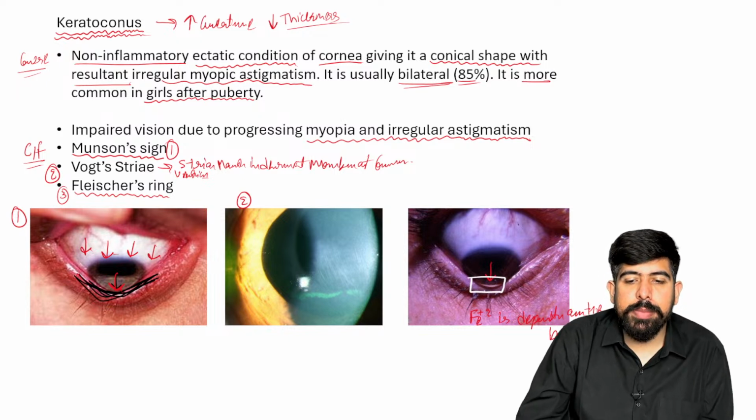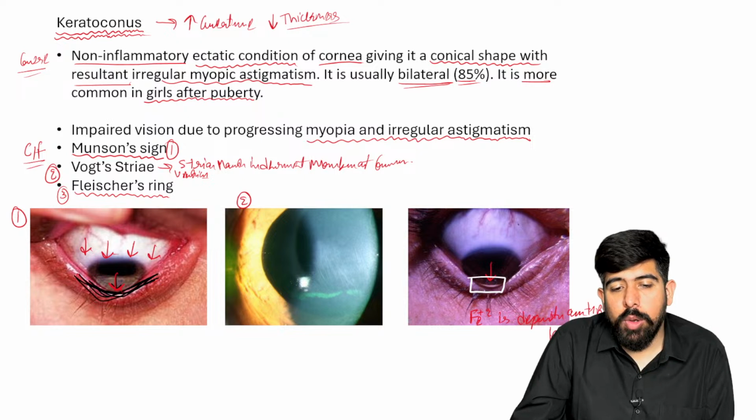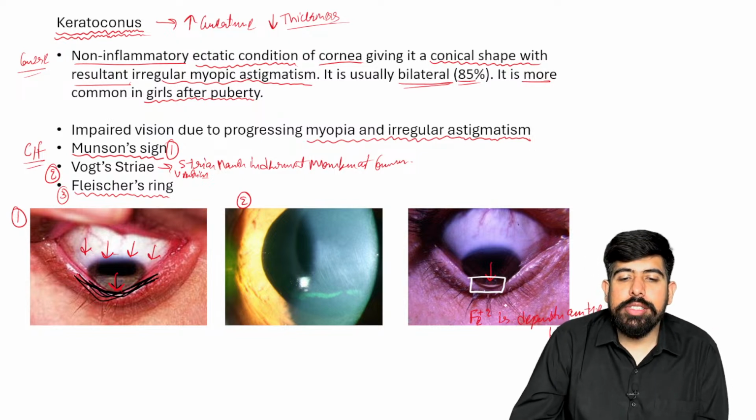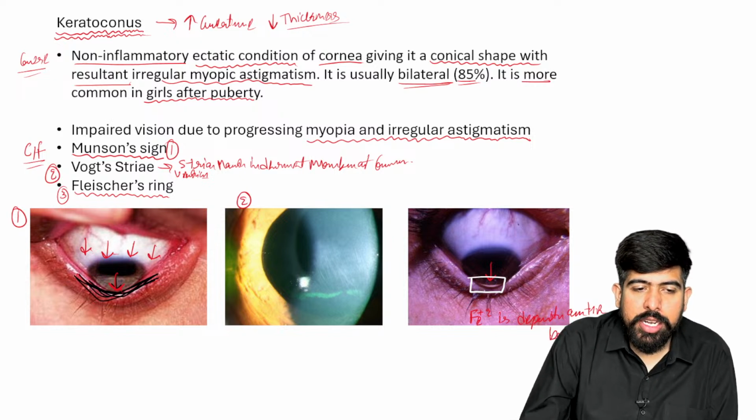I hope it is clearly visible to you. And this is known as Fleischer's ring. This is known as your Fleischer's ring, right? Yes, this is your Fleischer's ring.